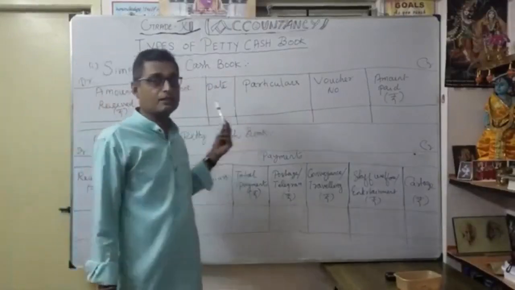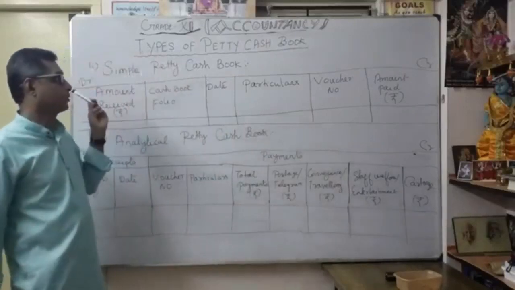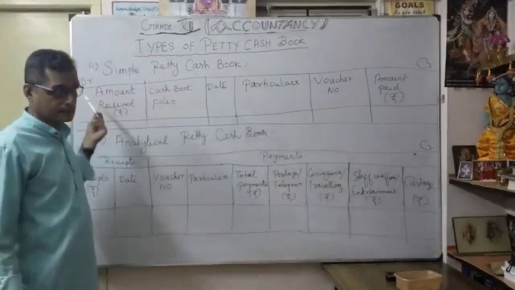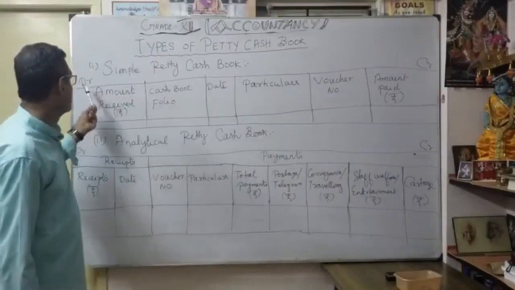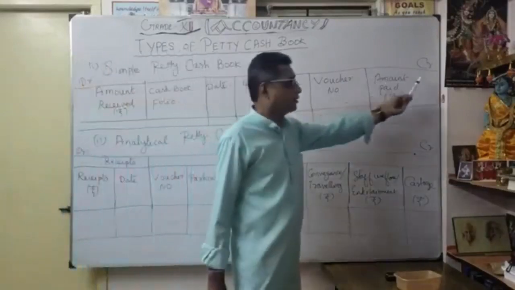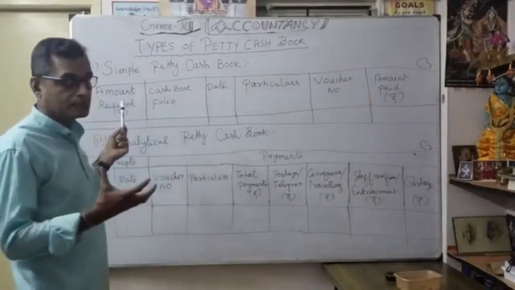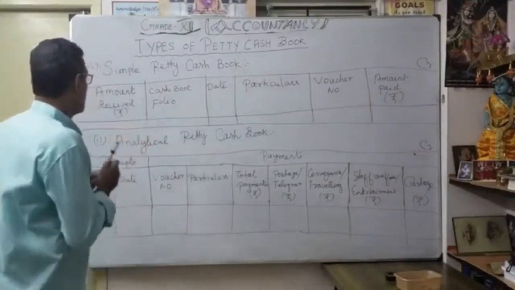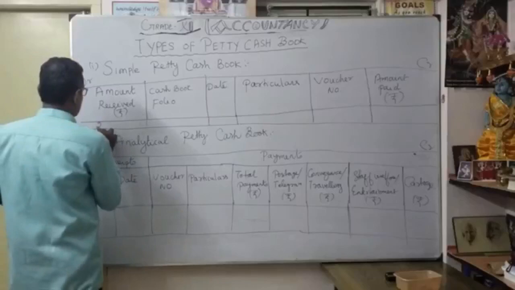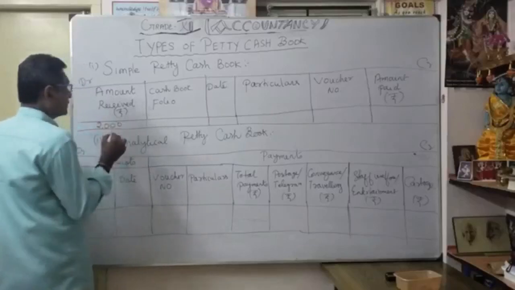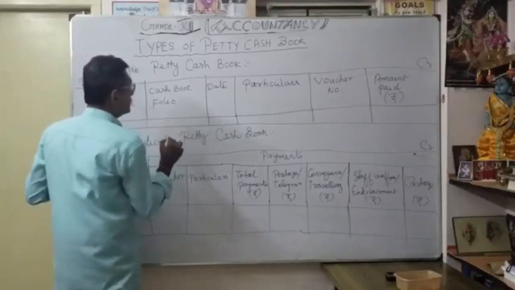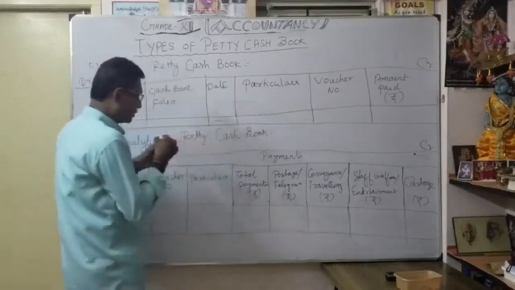Now let's see the meaning of simple petty cash book. A simple petty cash book is in the same manner as a ledger format, so debit and credit. On the debit side is the amount received, how much you received from the chief cashier, for example 2000 rupees. Then cash book folio, what is the number? Then date.